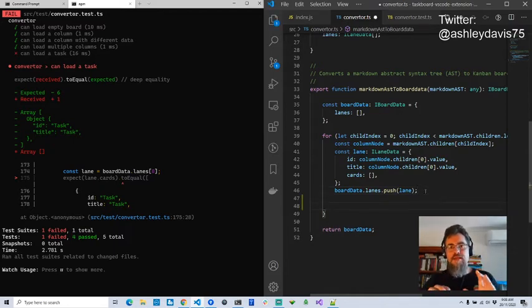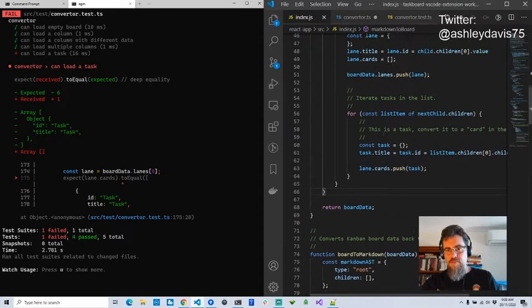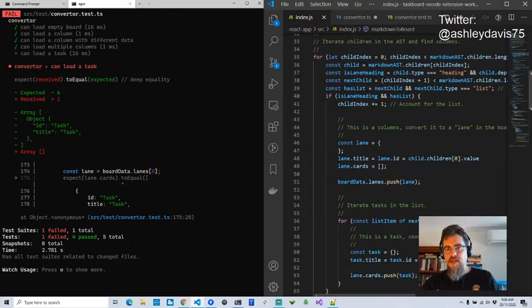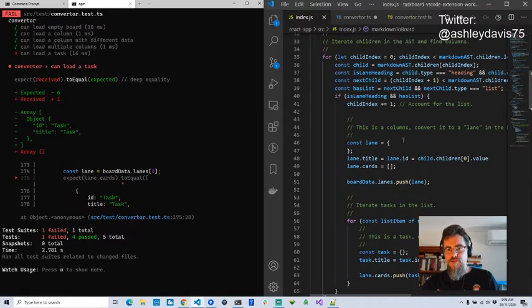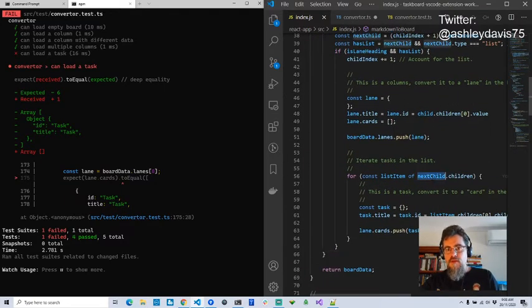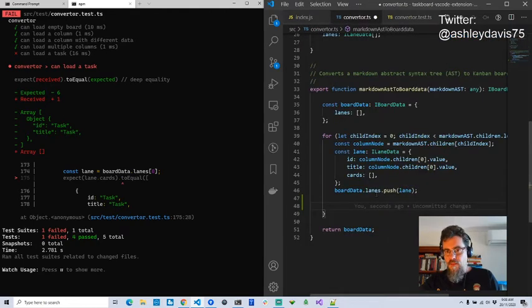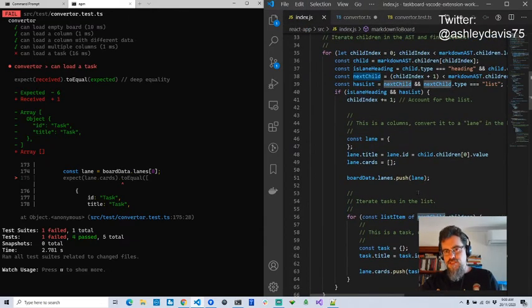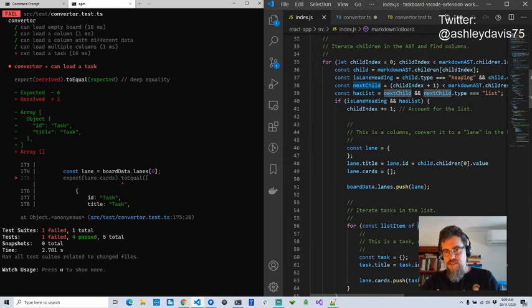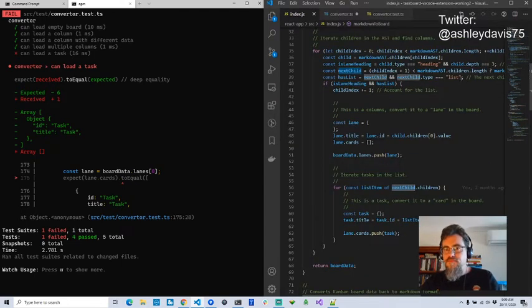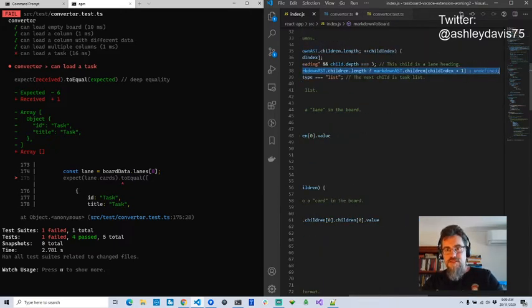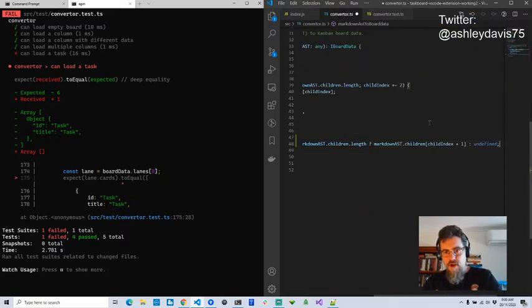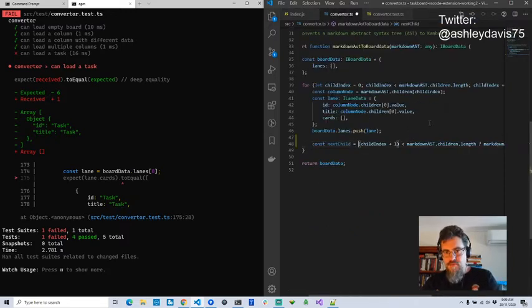So I've got a single lane. Now what I would do in my prototype is enumerate the list of children, but I'm not going to do that. What I want here is that next child. So the first child is like the heading. You can see here it's like the heading of the list. And the next child is the actual list of tasks itself. So I want something like this code here to pull that out.